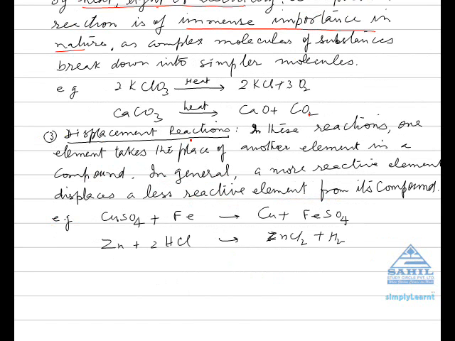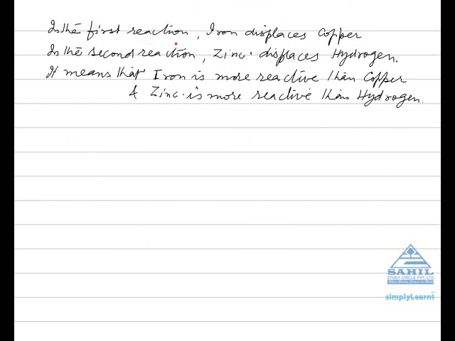Number 3. Displacement reactions. In these reactions, one element takes the place of another element in a compound. In general, a more reactive element displaces a less reactive element from its compound. For example, copper sulfate plus iron giving copper and iron sulfate, zinc plus hydrochloric acid giving zinc chloride and hydrogen. In the first reaction, iron displaces copper. In the second reaction, zinc displaces hydrogen. It means that iron is more reactive than copper, and zinc is more reactive than hydrogen.